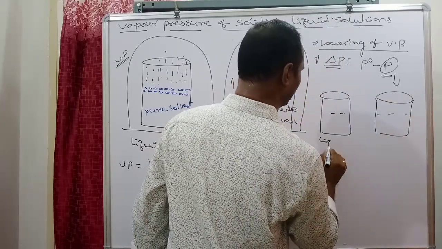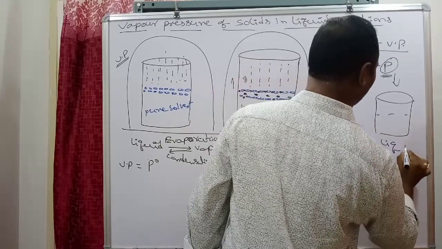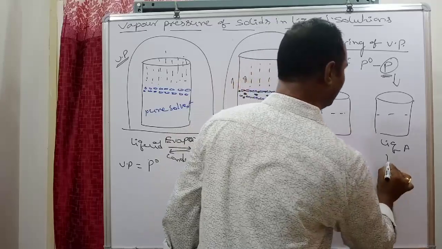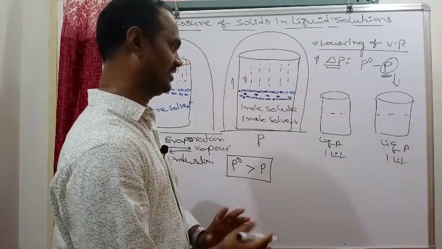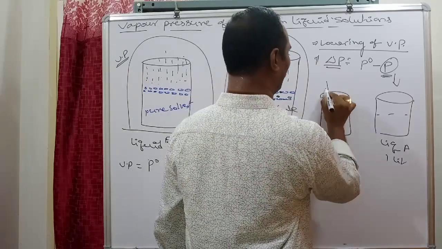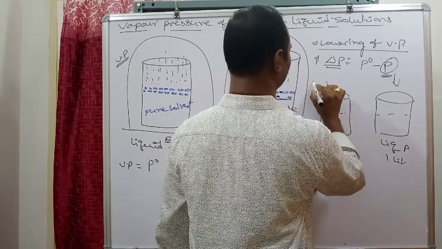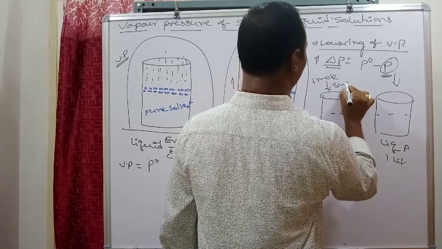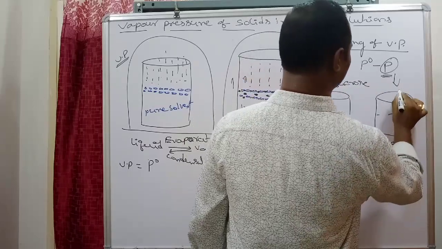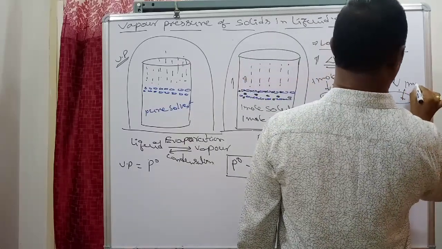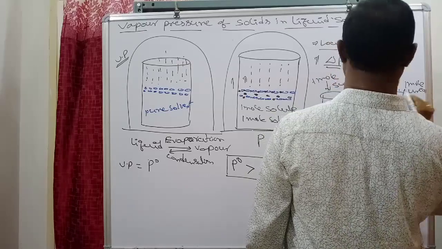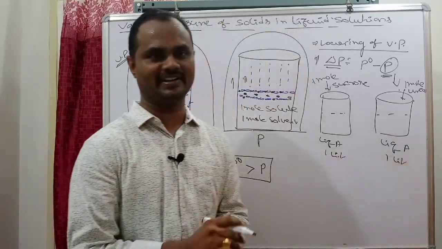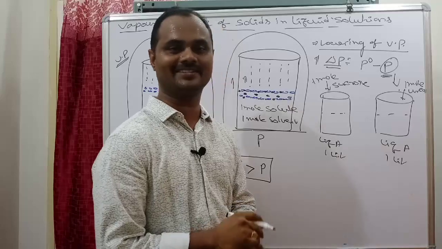Here the solvent is liquid A, and here the solvent is liquid A. I have taken 1 liter of water in two different containers, acting as the solvent.